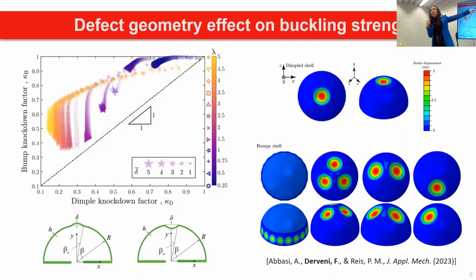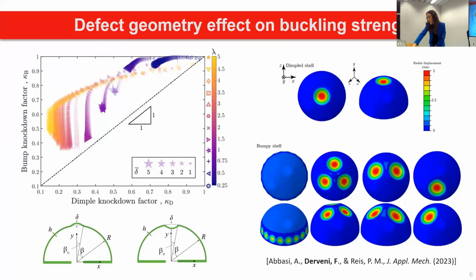For example, for dimple shells, when we have a shell with one dimple in the middle, we expect it to fail exactly at the location of the imperfection we introduce, while when we have bumps, we could see that there are different failure modes depending on the amplitudes of our imperfections. But once again, we are talking about shells with one defect.